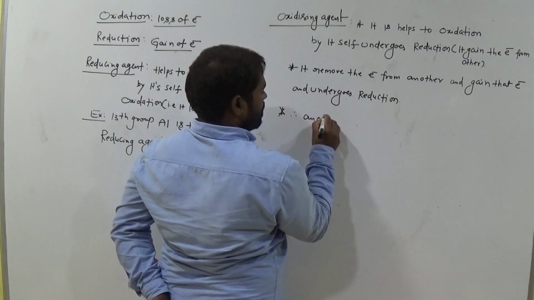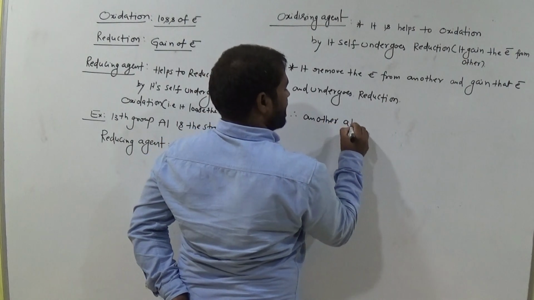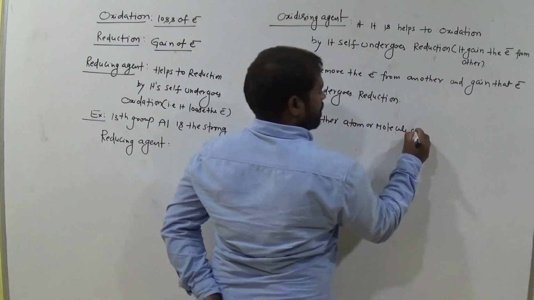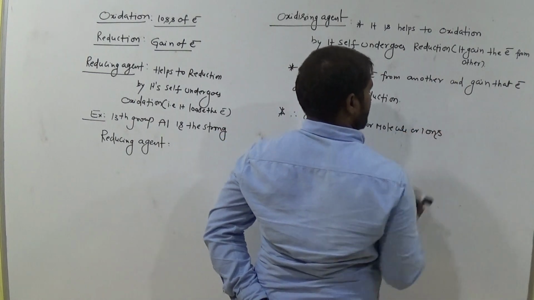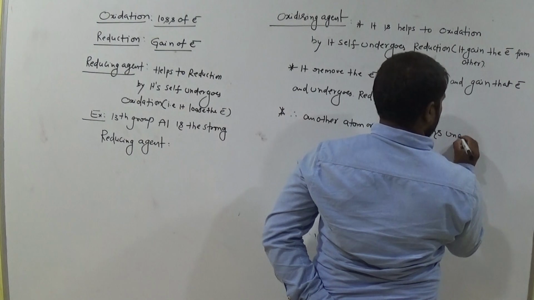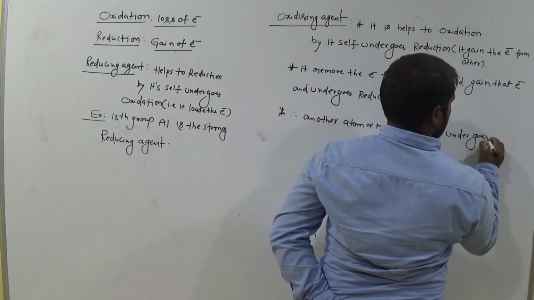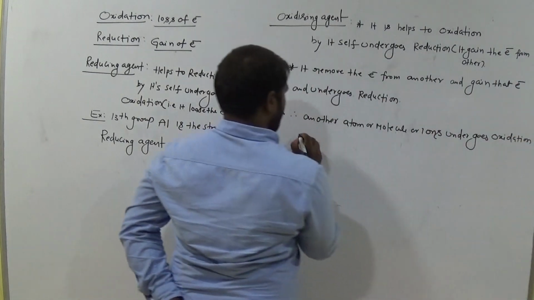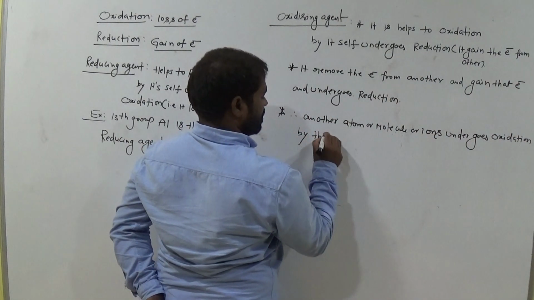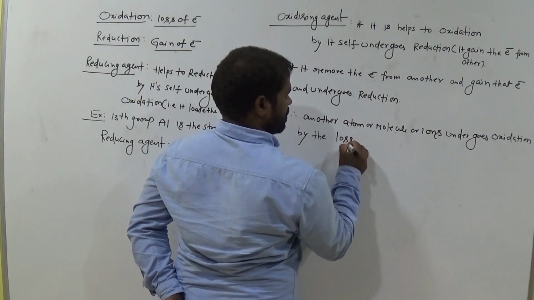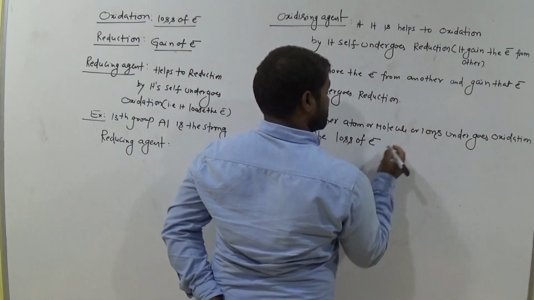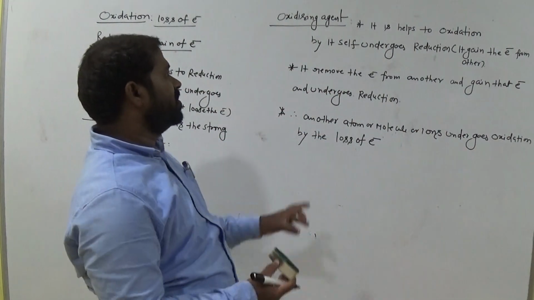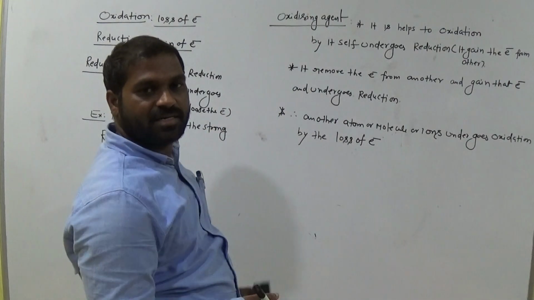Therefore, another atom or molecule or ions undergoes oxidation by the loss of electrons. Clear? This phenomenon is called oxidizing agent.